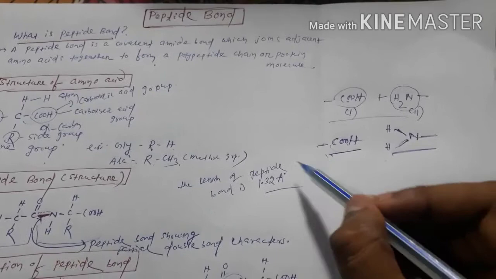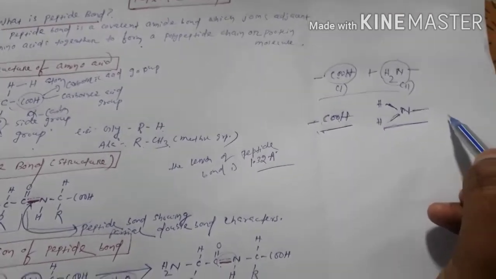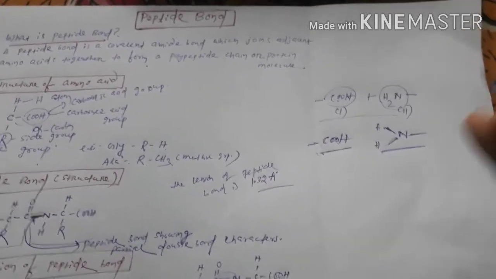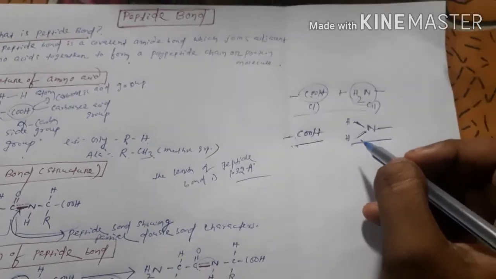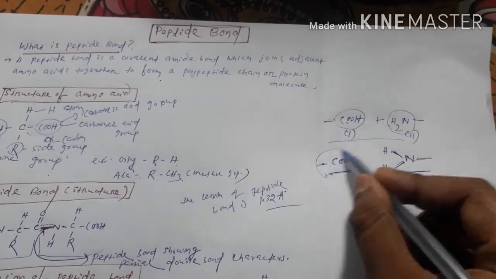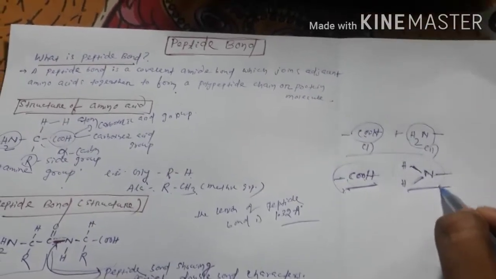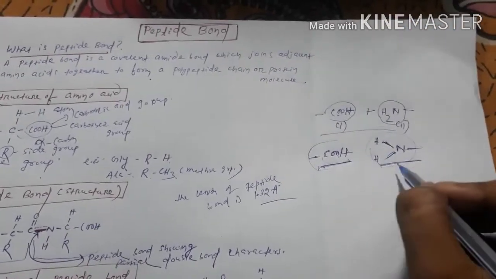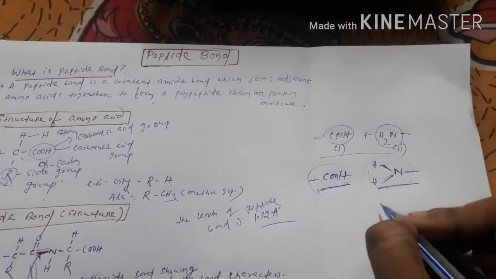You can add the rest of the amino acid over here and over here, there is no problem, but for convenience I am just drawing the carboxylic acid group of the first amino acid and the NH2 group of the second amino acid.